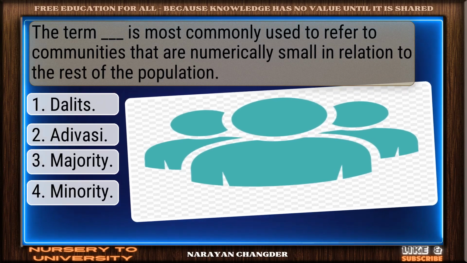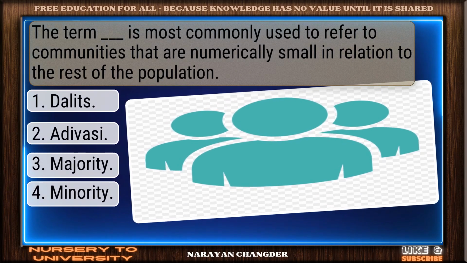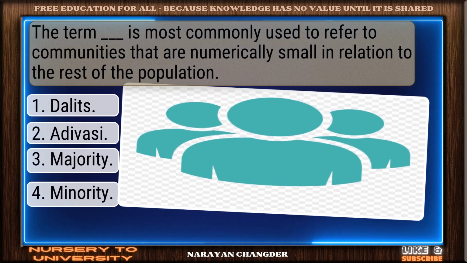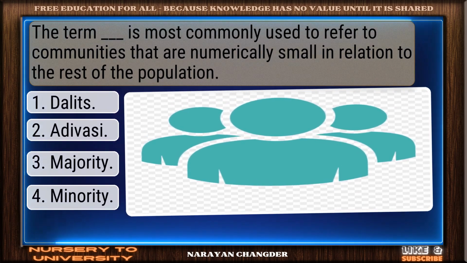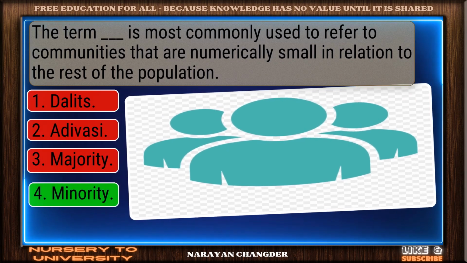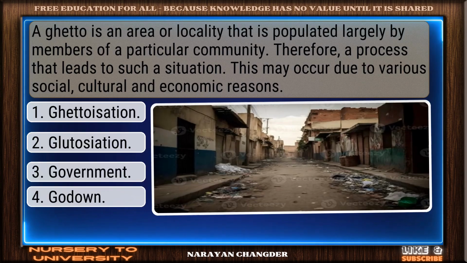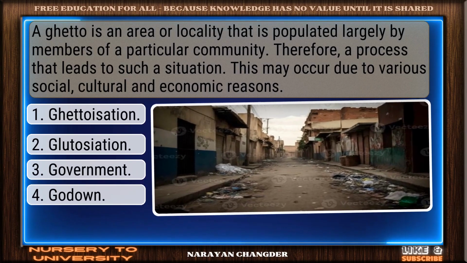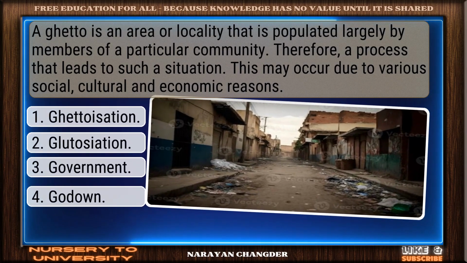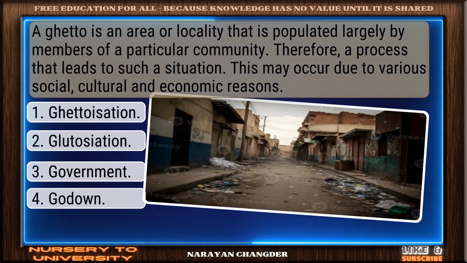Question number 1. The term dash is most commonly used to refer to communities that are numerically small in relation to the rest of the population. On track. Minority is the correct answer. Question number 2. A ghetto is an area or locality that is populated largely by members of a particular community.